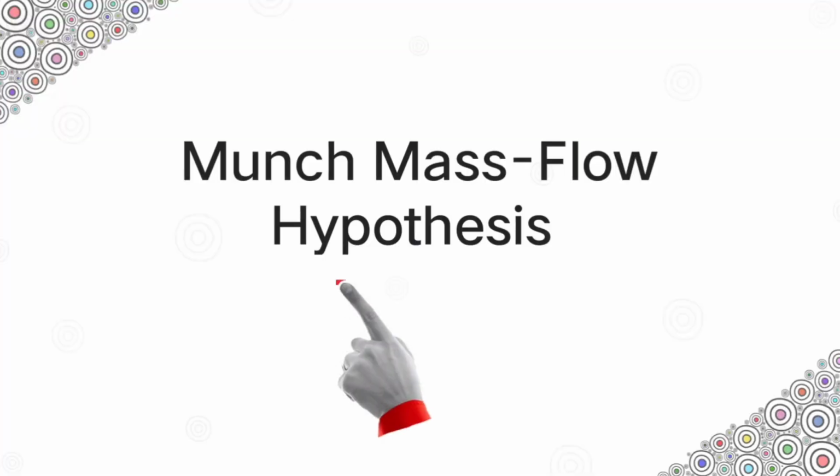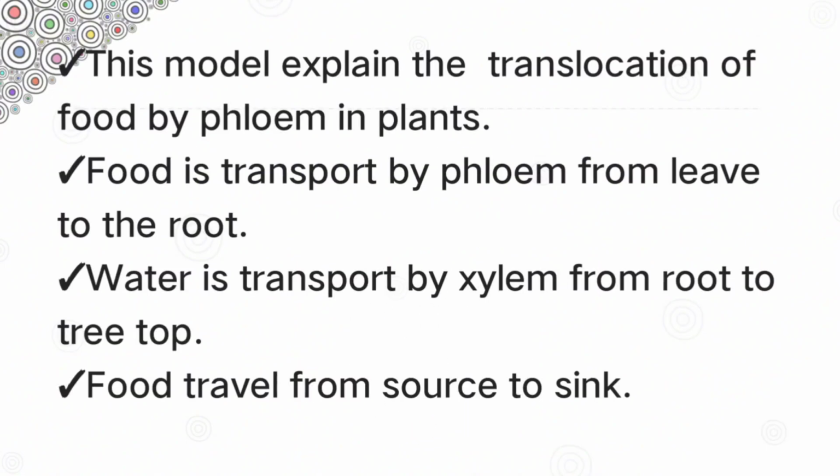Today's class is about the Munch mass flow hypothesis. The Munch mass flow hypothesis explains the translocation of food by phloem in plants. In plants, phloem translocates food from the leaf to the root, and xylem transports water from the root to the aerial parts of the plant. The mechanism of transport of food and water in plants is explained by the model of the Munch mass flow hypothesis.